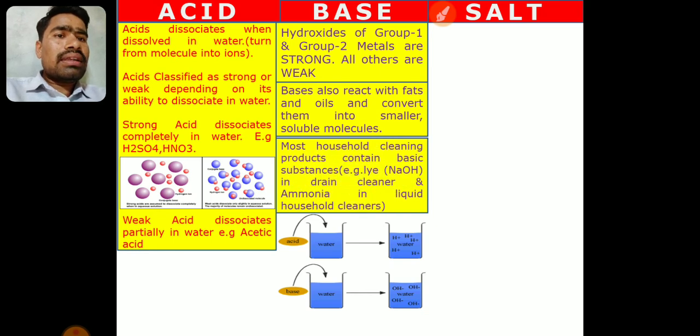Most household cleaning products contain basic substances, many cleaning substances at home. They contain lye, which is the industrial name of NaOH, sodium hydroxide, in drain cleaner, and ammonia in liquid household cleaners.